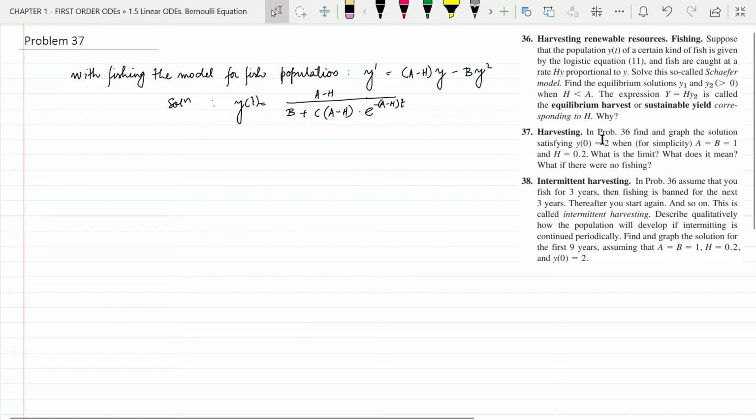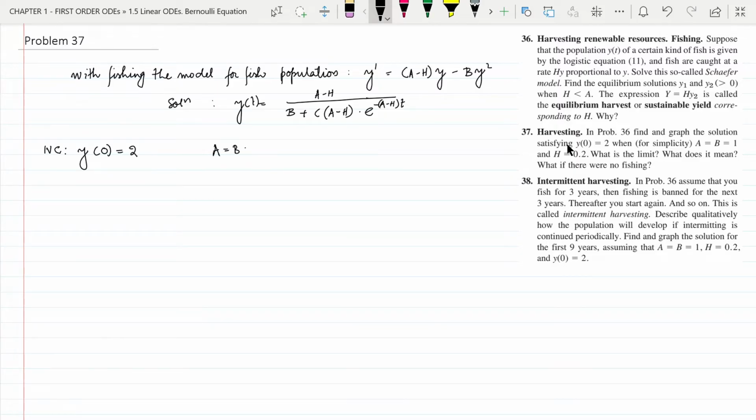So now in this problem number 37, it is asking us to graph the solution satisfying the initial value condition. An initial value condition has been given, y of 0 equal to 2, and the values of a, b and h are given, a and b equal to 1 and h equal to 0.2.